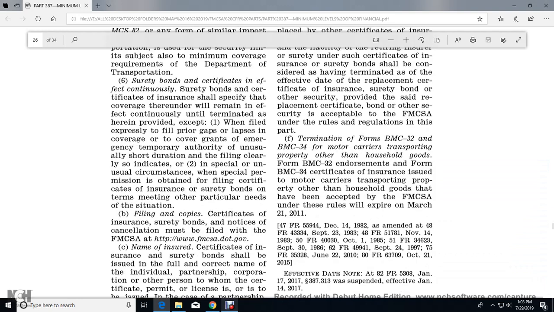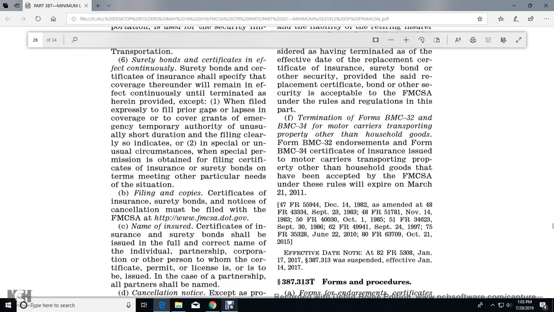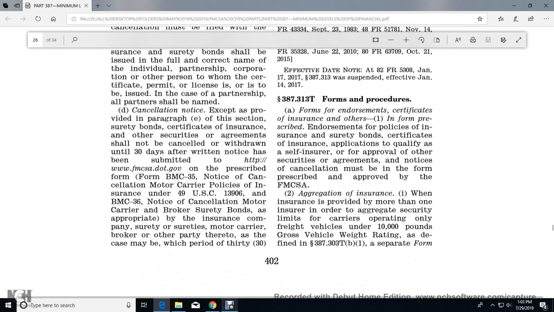Termination of forms BMC 32 and 34 with the motor carrier transportation of property other than household goods. Form BMC 32 and endorsement form BMC 34 certificates of insurance issued to motor carriers of property other than household goods that have been replaced with the Federal Motor Carrier Safety Administration, have these rules expire on March 21st, 2011.